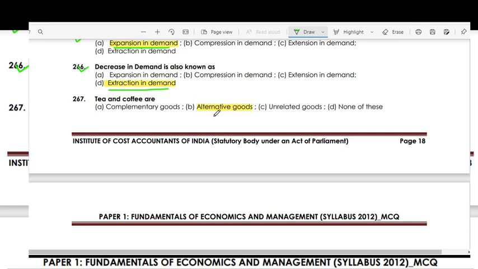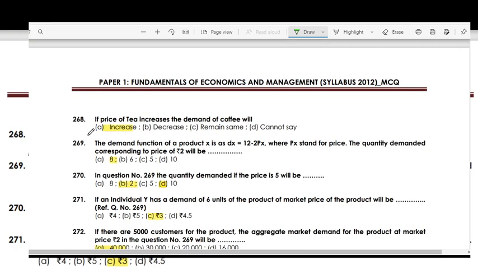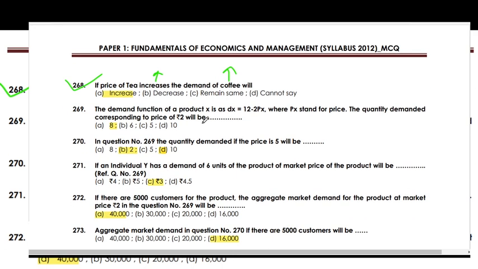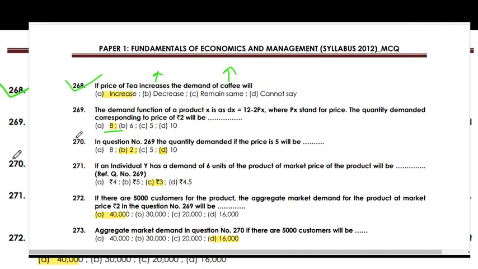Tea and coffee are alternative goods. If the price of tea increases, the demand for coffee will increase. If the demand function of product X is Dx = 12 - 2Px, where Px stands for price, the quantity demanded corresponding to a price of 2 will be 8.